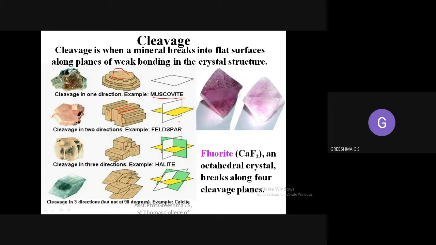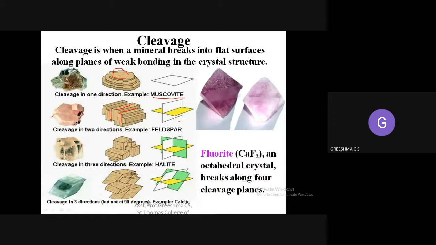Earlier, if you go to muscovite, the atoms are arranged along one direction.